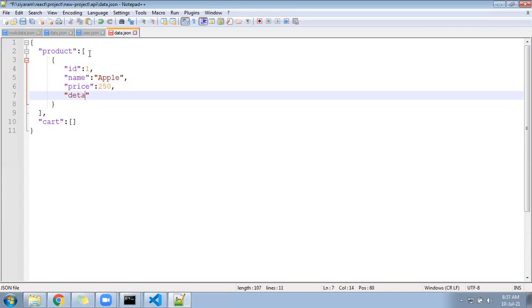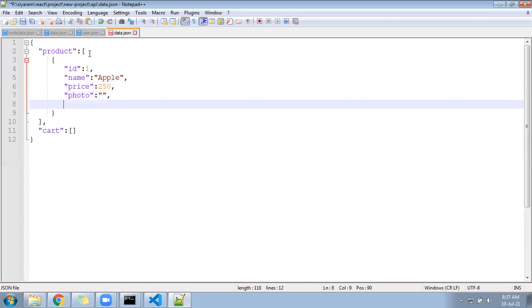After that, you can write some details. First keep a photo. One photo is required. The photo will be from the internet. This photo we are not going to store in the public folder. This photo URL you can copy from the internet directly and paste here. I'll guide you on what to do in that.